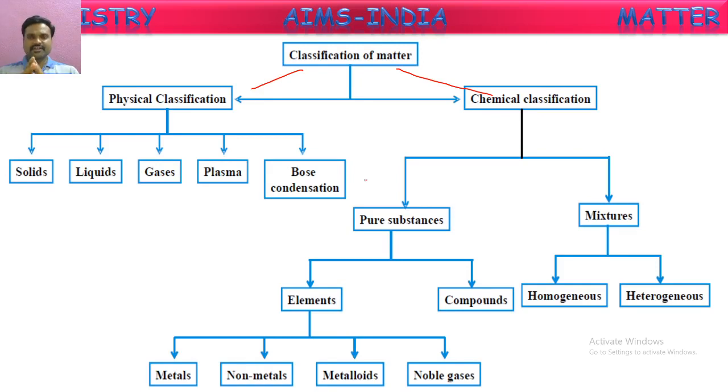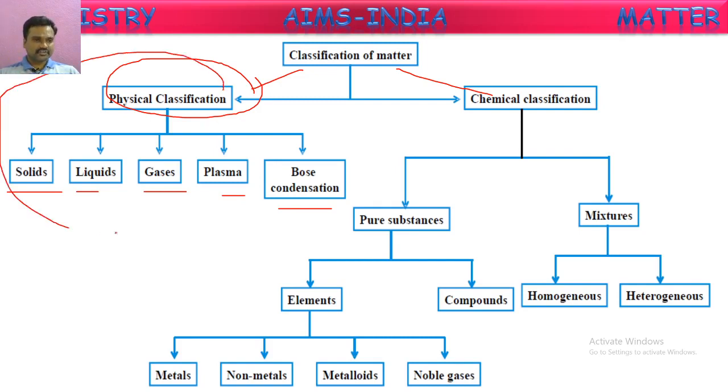Based upon the physical classification, nothing but based upon the arrangement of particles in the matter, matter can be classified into different forms as shown here: solids, liquids, gases, plasma, and Bose-Einstein condensate. These all come under physical classification, that is, based upon the arrangement of molecules or particles in the matter. This is physical classification.